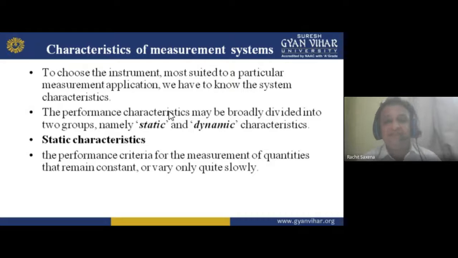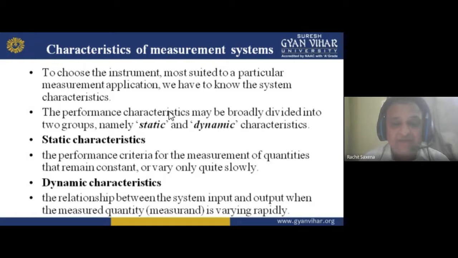Now, if you have a static mind that you have to do something today, it is fixed in your mind. You have to do it and you will do that thing, you will not do another thing. That is static. So it remains constant, and if it changes, it changes only slightly. For example, you have to do 10 things in a day, you did 9 things or you did 11 things. So static will be 10. You did more or you did less, quite slowly, not that dynamic. For example, you have to do 10 things, but you did only 2 things, and tomorrow I'll do more. So that comes in the dynamic.